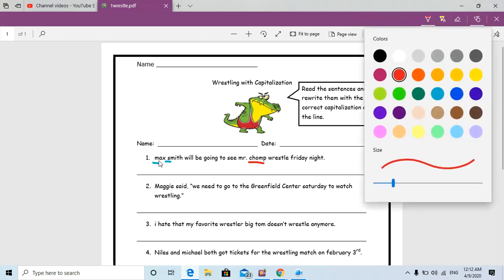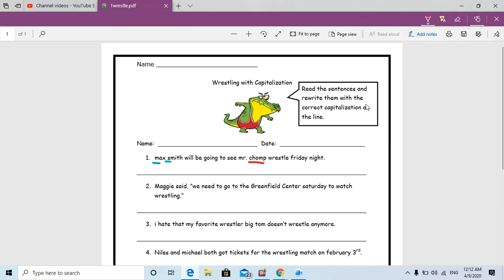So here, for example, number 1, M should be capital. Yes, because it's a name.